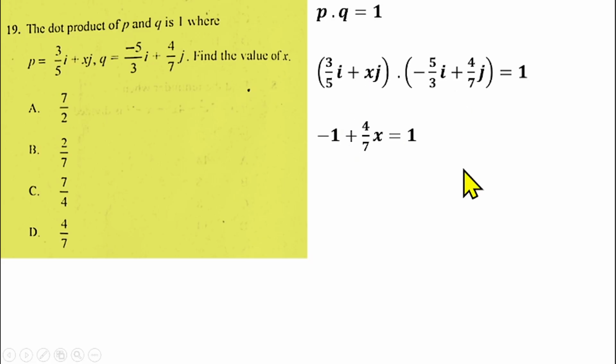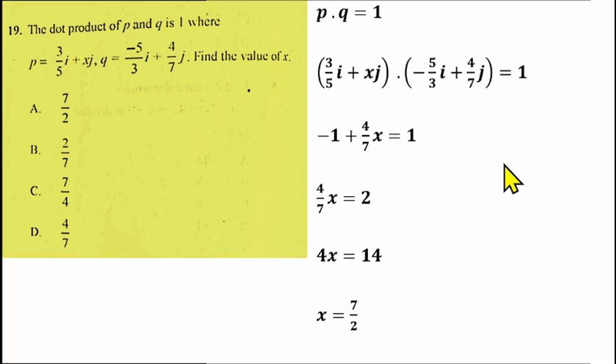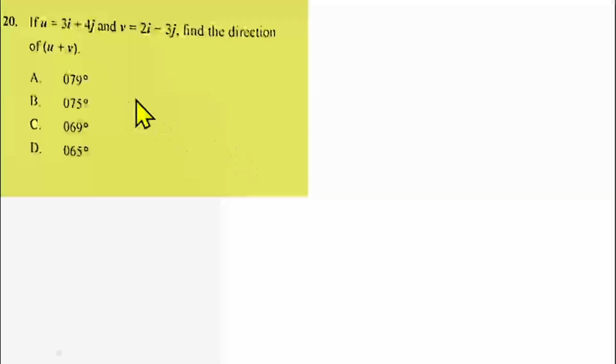So you take the like terms, you'll be having 4 over 7 x equals 1 plus 1, which gives us 2. I can cross multiply here, so that'll be 4x equals 7 times 2, that gives us 14. And divide both sides by 4, and reduce that, that'll give us 7 over 2, which makes option A the right answer for question number 19. Question number 20 is still on vector.